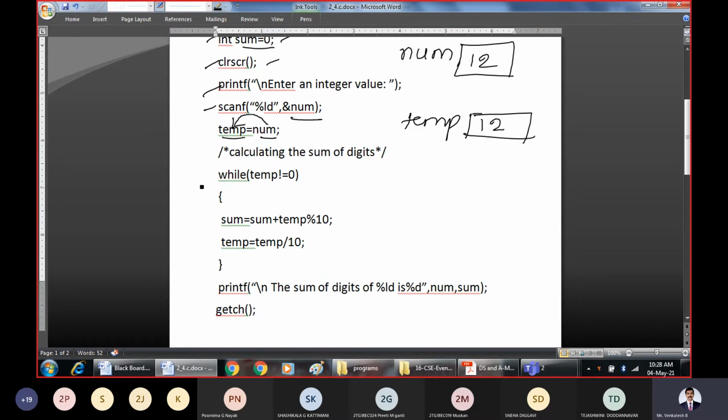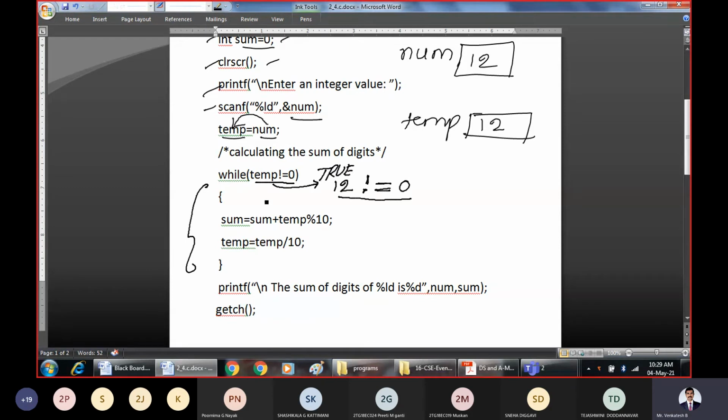Now this is how the while loop works. While temp is not equal to 0, evaluate this condition. Is it true? What is temp? In temp we have 12. Is 12 not equal to 0? This condition is not equal to; the negation indicates not equal to. So obviously it is true. It is true that 12 is not equal to 0. The outcome of this is true.